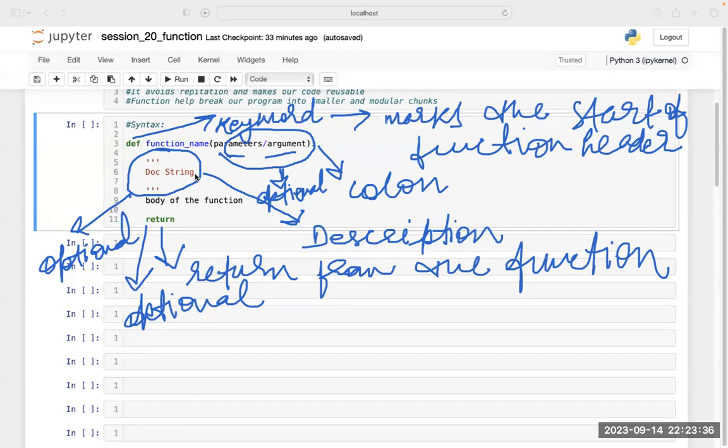What is modular? Modular means small modules. We have not yet reached modular chunks, but when there is a very large program in which you are supposed to write, let's say, 1000 lines of code, we divide that code into small modules.